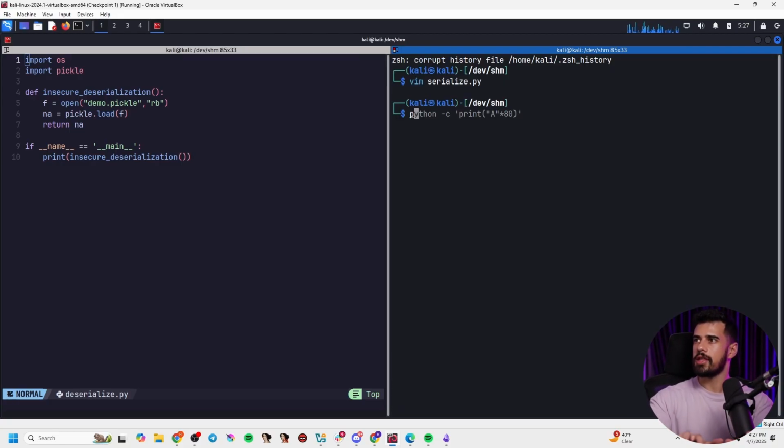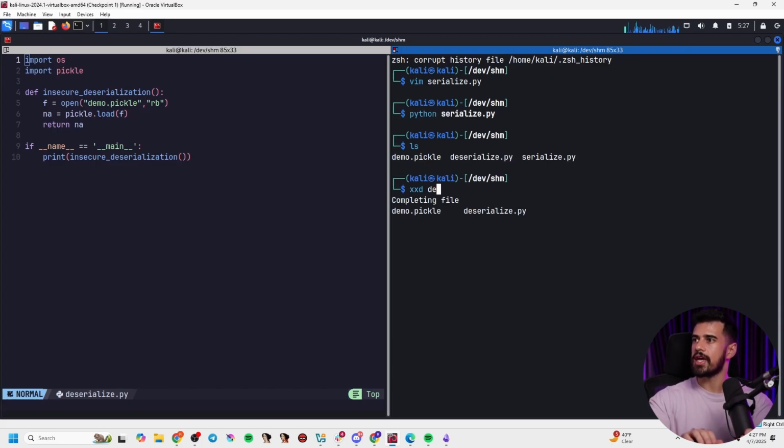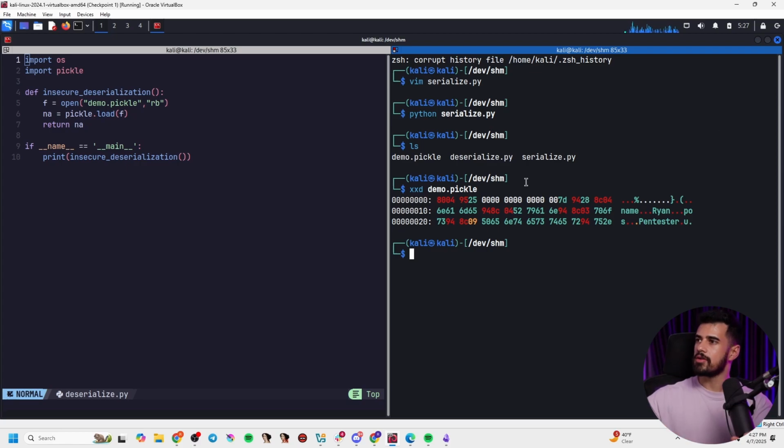So we'll say python serialize. We'll see if it writes the file. Let's see if there's any data in that file. And we can take a look if we dump it, because it is a binary file. We can see that it contains our parameters here: name field Ryan, position field pen tester, and then some other binary data and stuff like that. So let's see, can we deserialize this? If we run python deserialize, we can see that it deserializes it just fine. This would be the normal intended way to interact with the functionality.